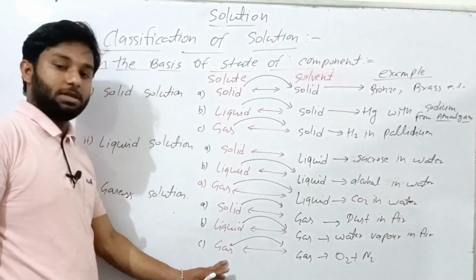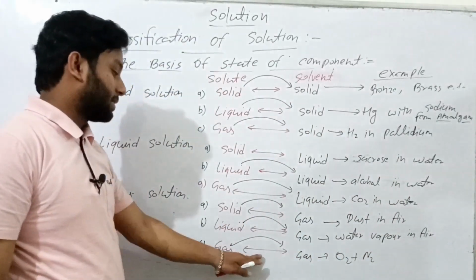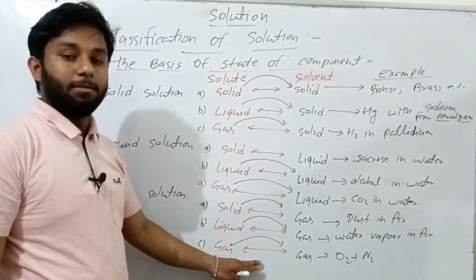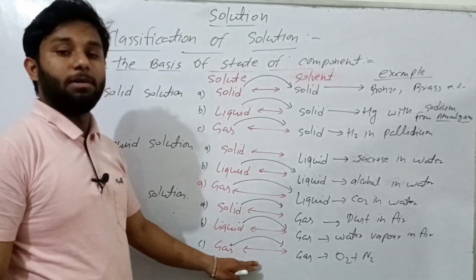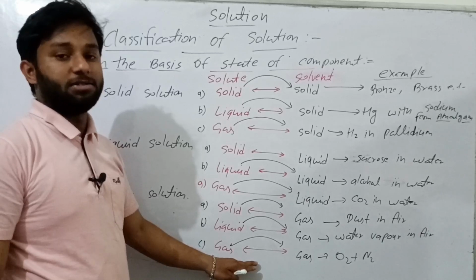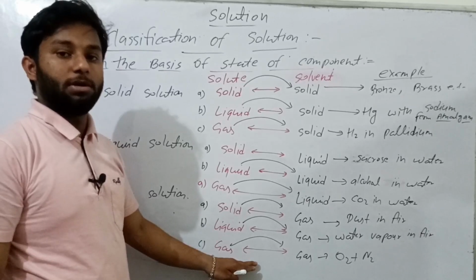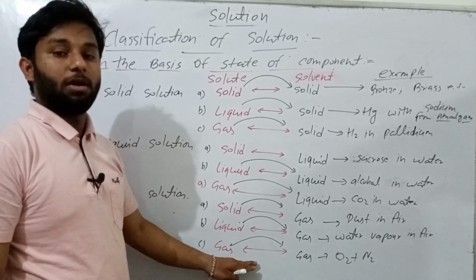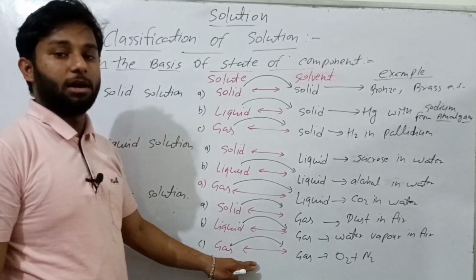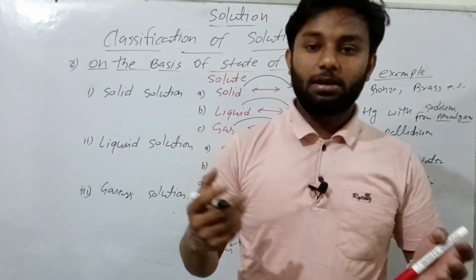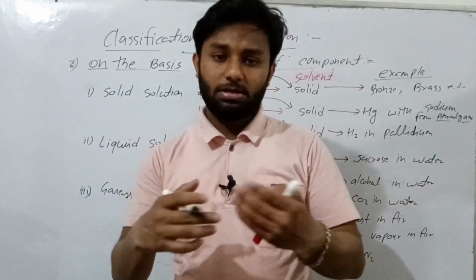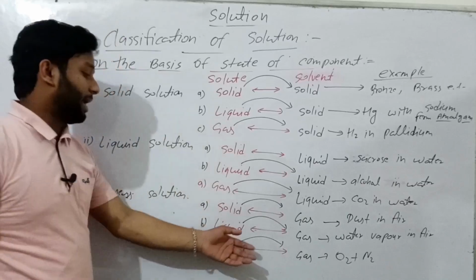In the last classification, gas in gas, I don't write air because air is a mixture of many gases, and here we read about only binary solutions. A binary solution is made by only two components. If you take the example of air, then air is made by many components. Air is a mixture of many gases, so air is generally not considered as an example of gas solution.